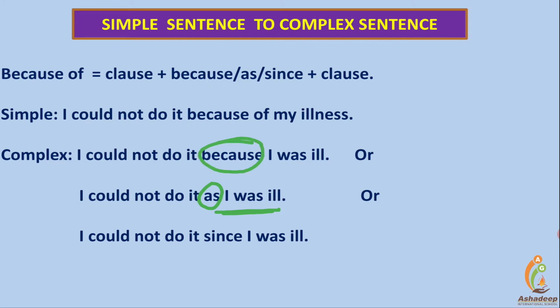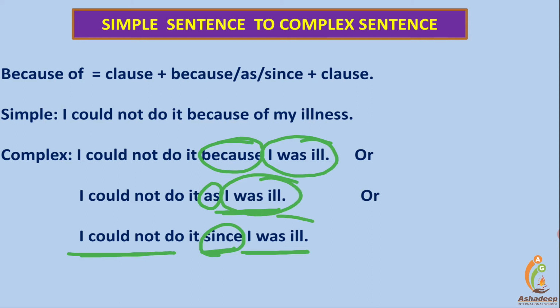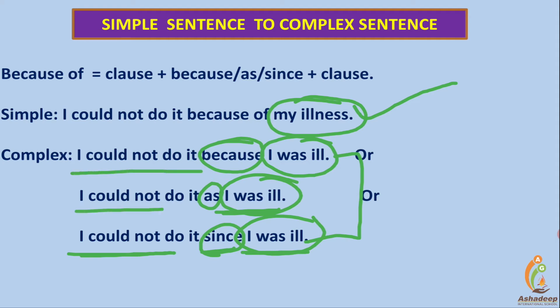And one more way you can make is, I could not do it since I was ill. Since is the conjunction which also mentions the reason. But the thing to be studied is, here are clauses, while here it was a noun, and that's why it was simple, and these are complex type sentences with two clauses in each sentence connected by different reason-showing subordinating conjunctions.